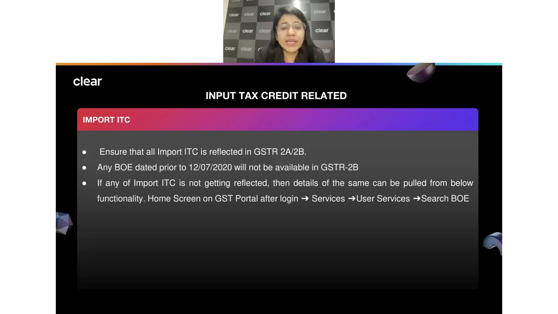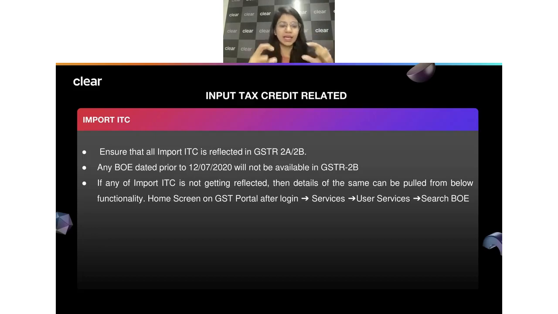There can always be a case that maybe you would have filed the bill of entry, but you actually have not received the goods. It may take 1 day or 2 days, right? So, say on 31st March you filed some bill of entry, but you actually received the goods on 1st April. There can always be such a case. Now you will be able to claim ITC only in April, but make a proper reconciliation entry for this.